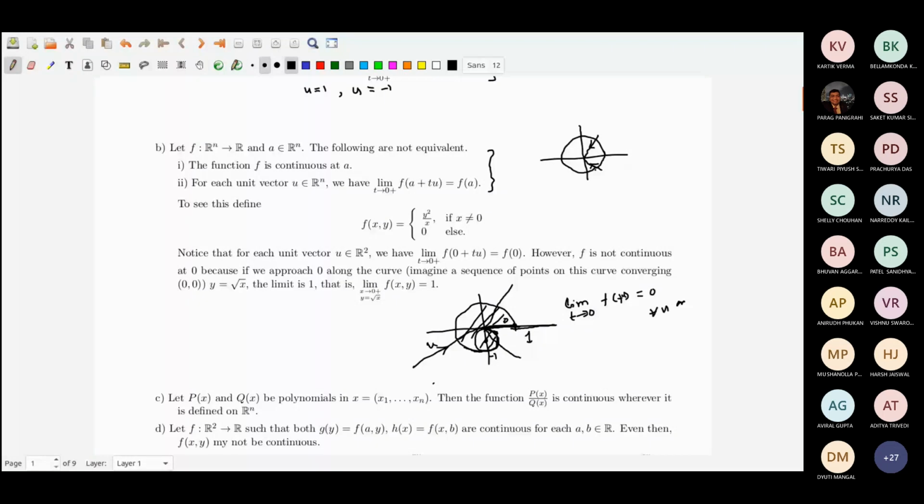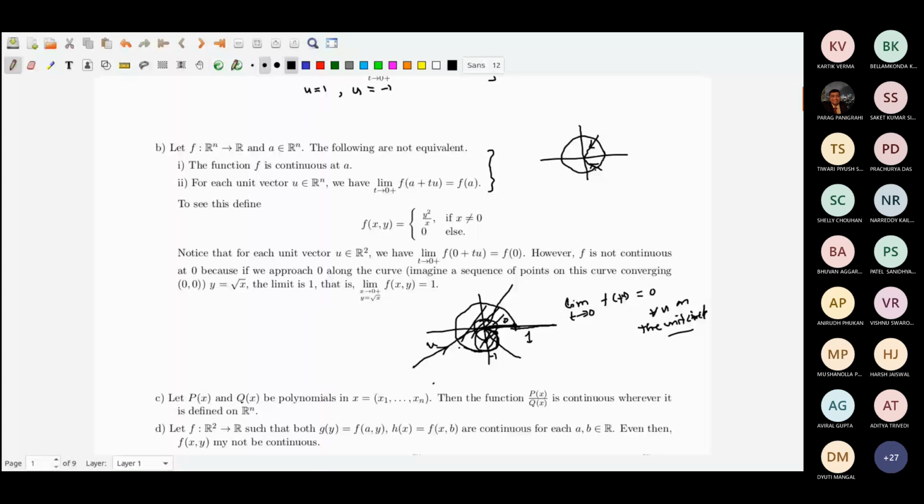So each u not equal to 0 direction vector. However, the function is not continuous at origin, because if you take any neighborhood around origin, it will contain many points where the functional value is 1, and it will also contain points where the functional value is 0. So you cannot have continuity there.